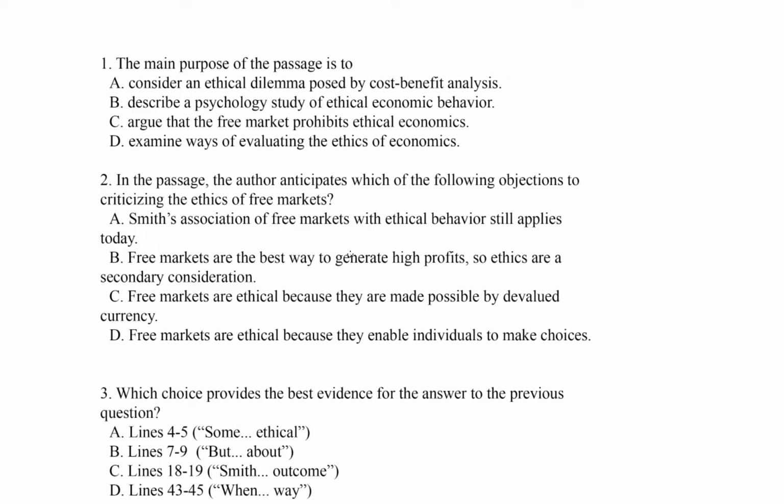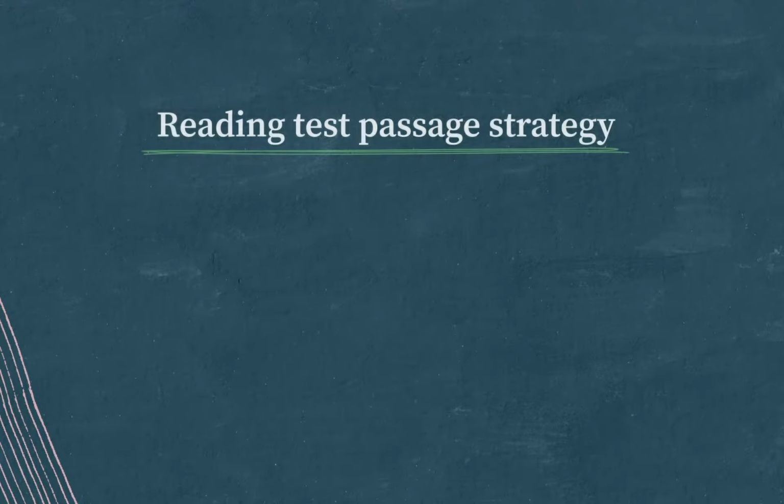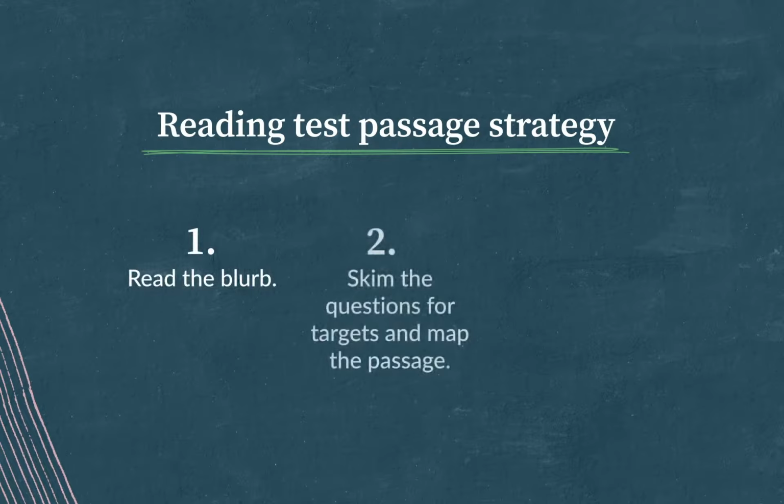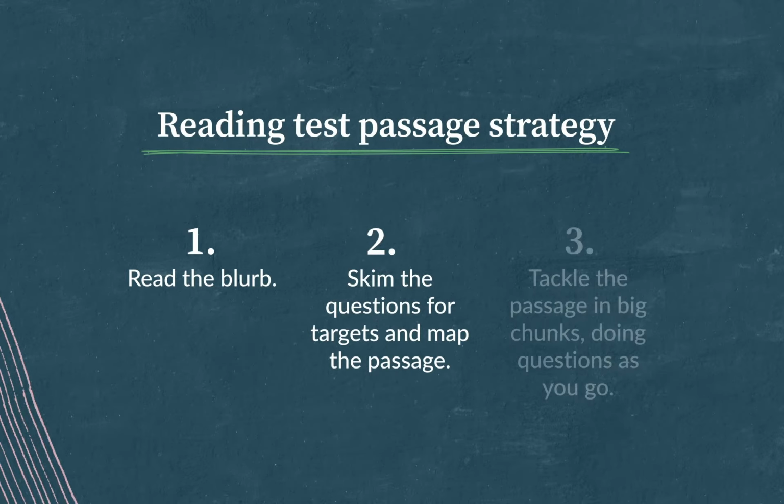This is intended to be a quick step, to be clear. We want to figure out what we should be reading for and move on. I'm asking myself, can I do this now if I had to, or will I have to do this later? So, our strategy here is very simple. First, we want to read the blurb at the top of the passage, and then we're going to skim the questions for targets and map out the passage by marking it, and then, during the active reading step, you would tackle the passage in big chunks, doing the questions as you go.